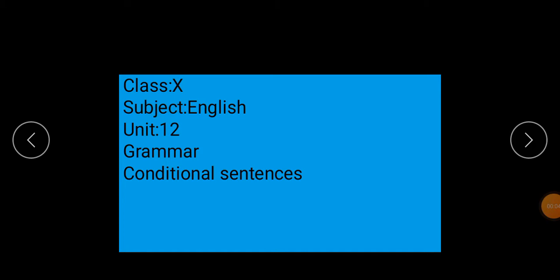Bismillahirrahmanirrahim. Assalamu alaikum students. In this lesson, unit 12, "They have cut down the pines", I will explain the grammar portion, conditional sentences.